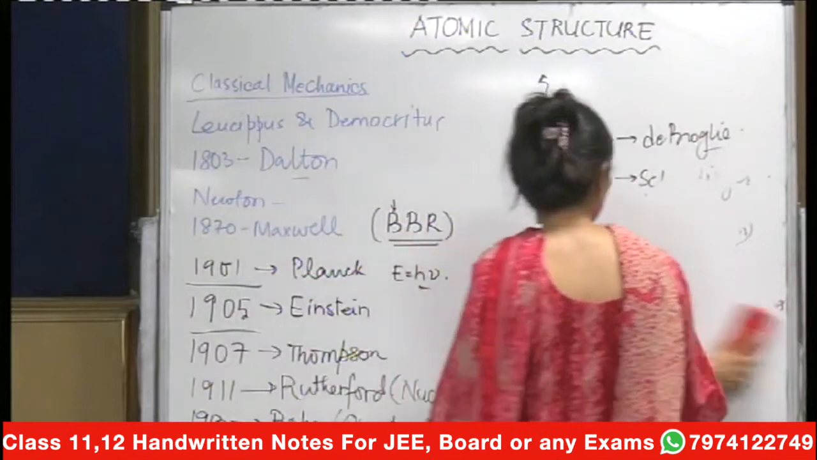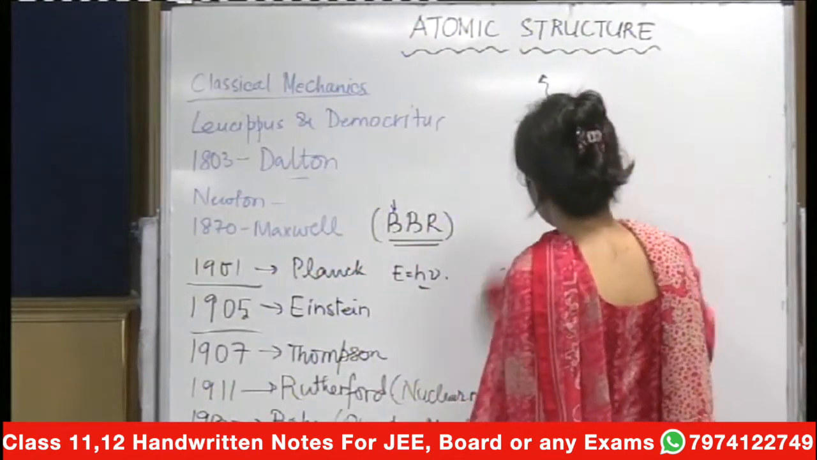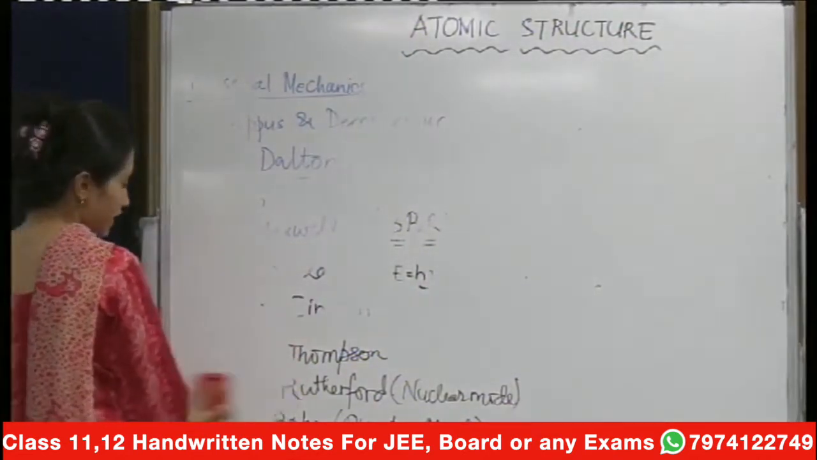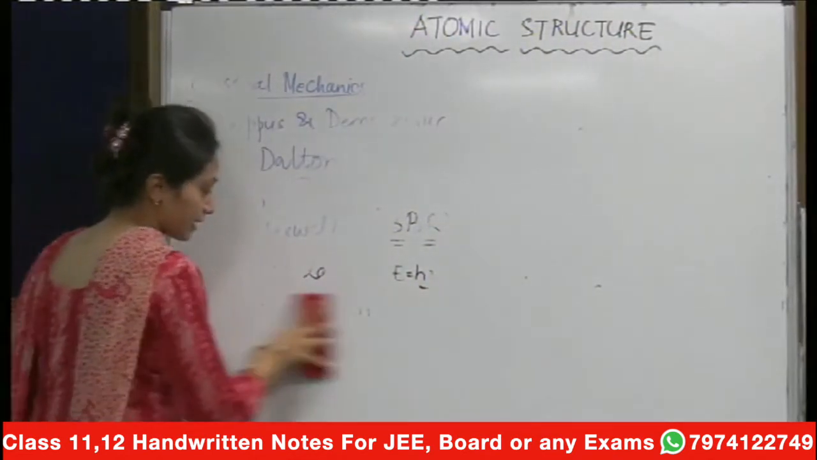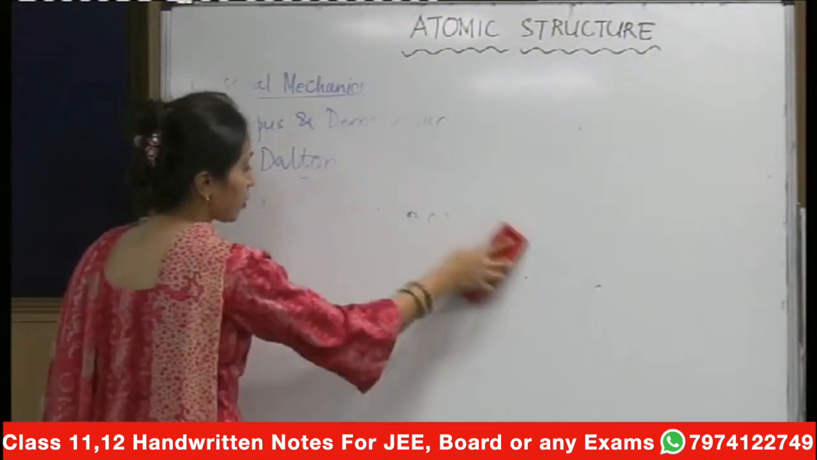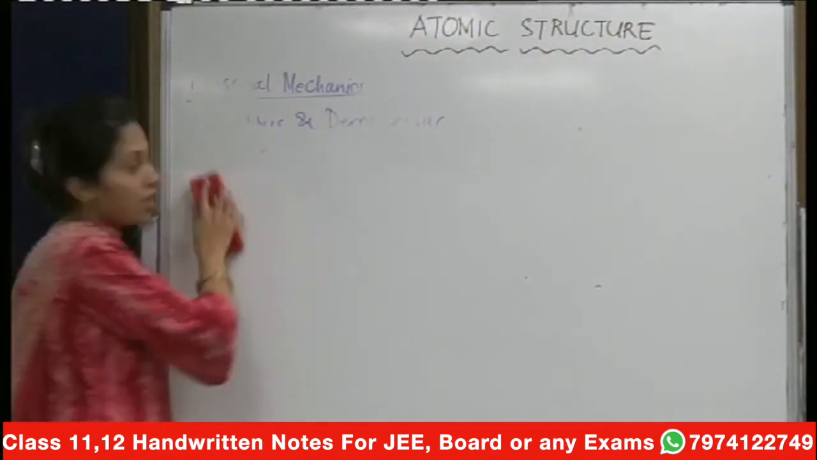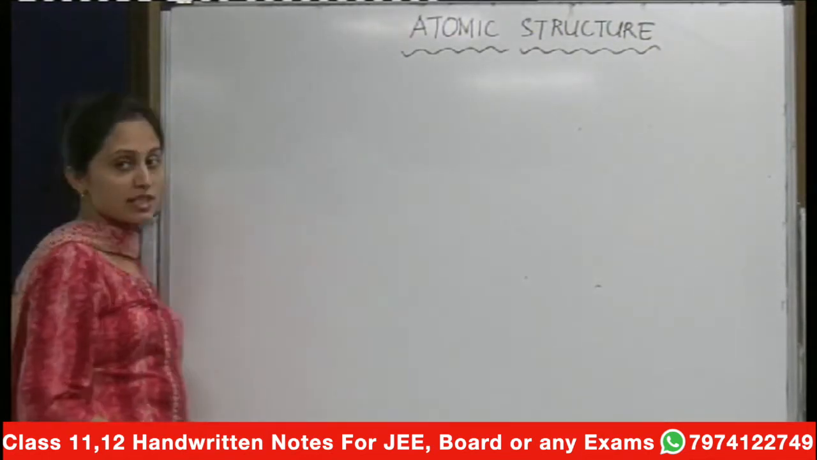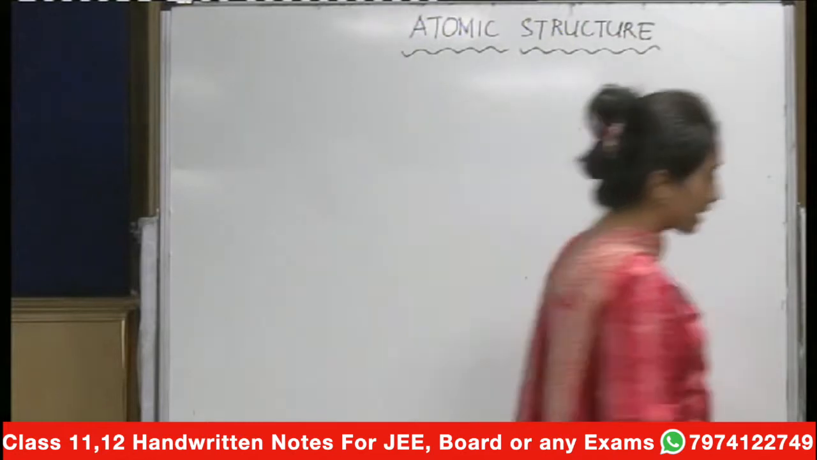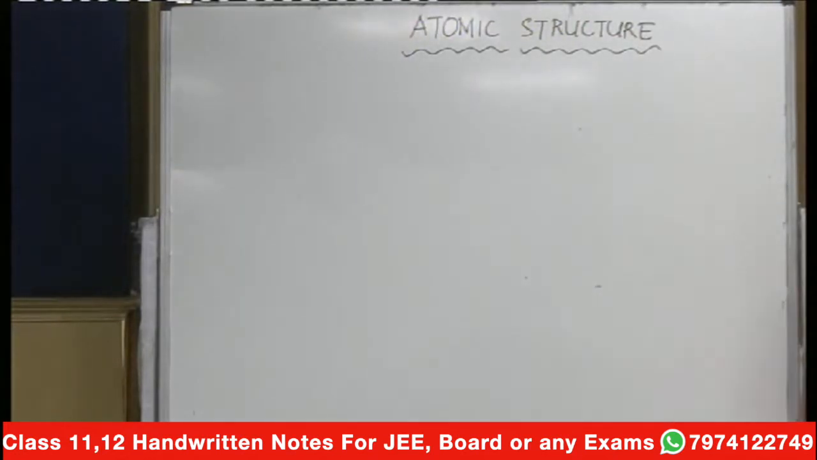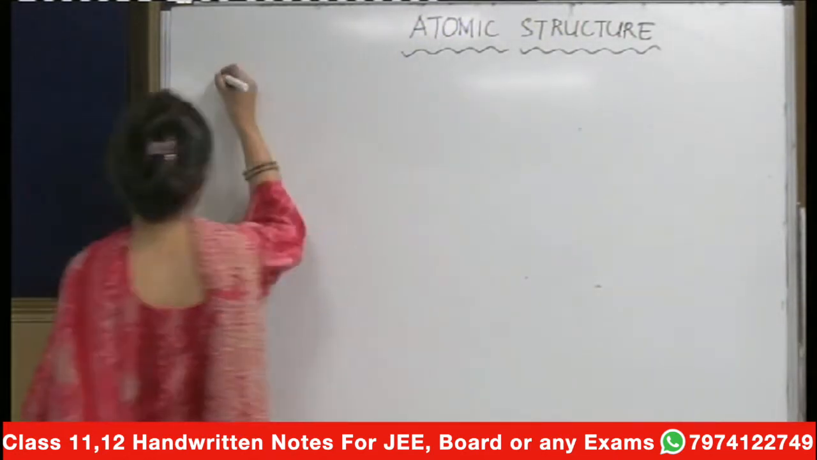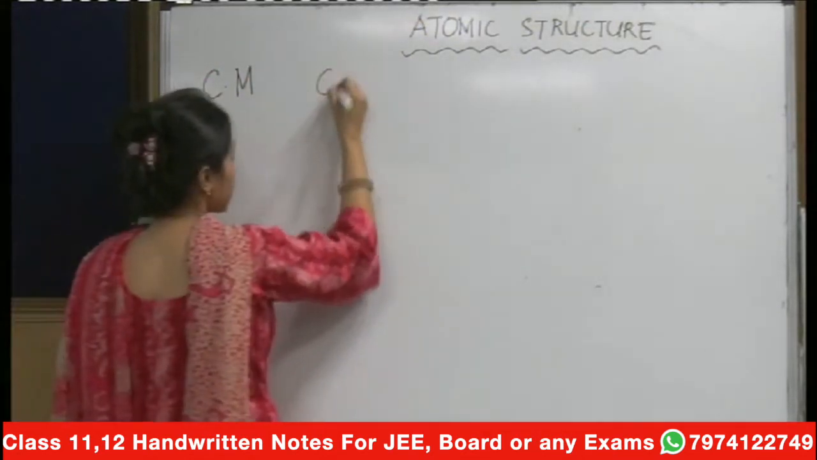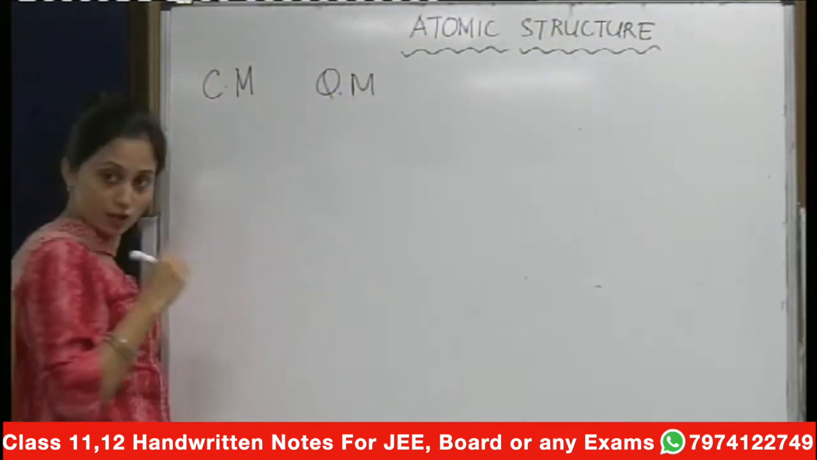Just remember that this is how atomic structure developed. Now you have knowledge of the branch which deals with macroscopic objects, called classical mechanics. It is based on Newton's laws of motion. And then there is quantum mechanics, which is the study of microscopic objects. I talked about CM. What is CM? Study of macro. This is the study of micro.